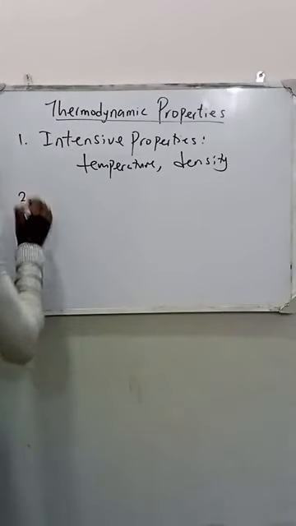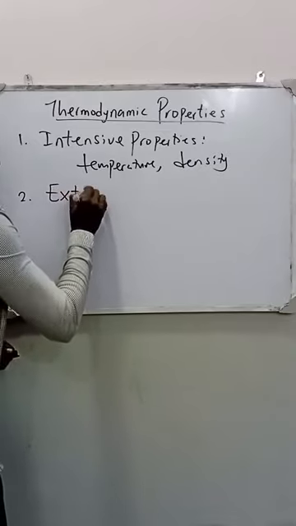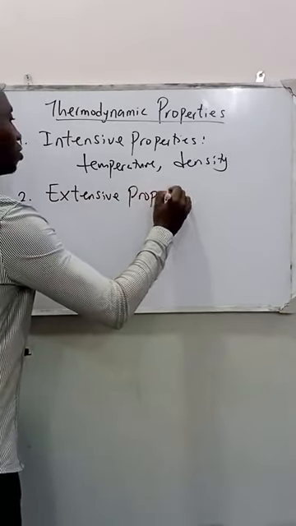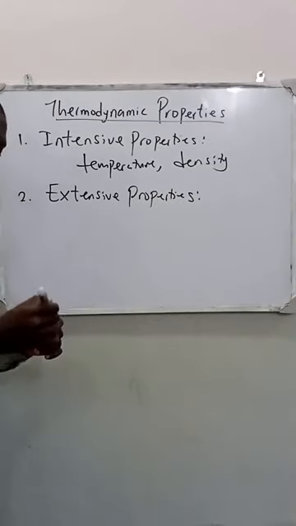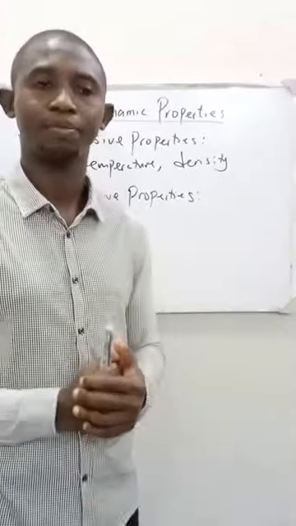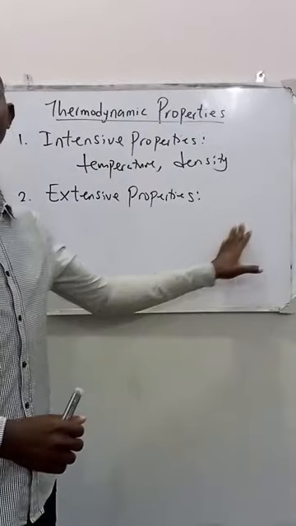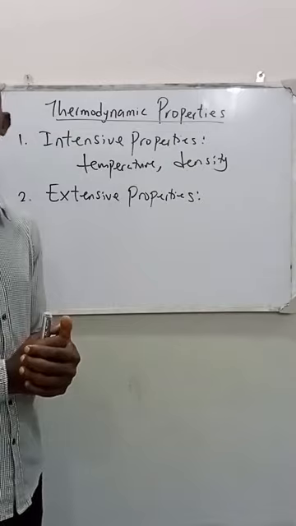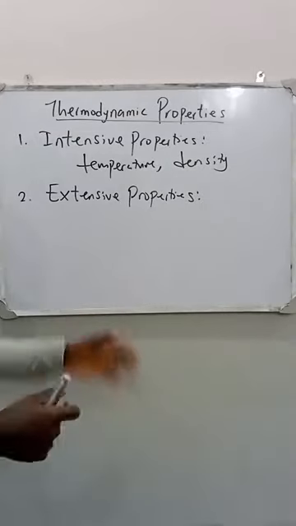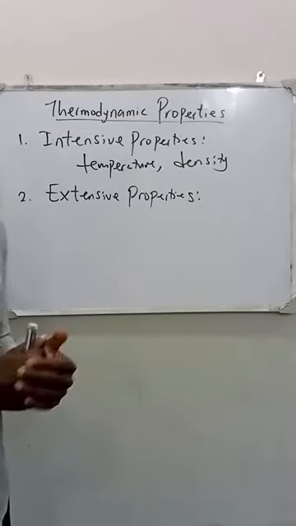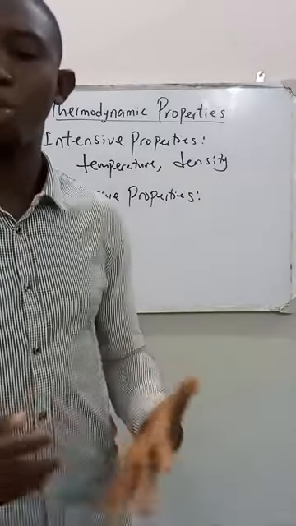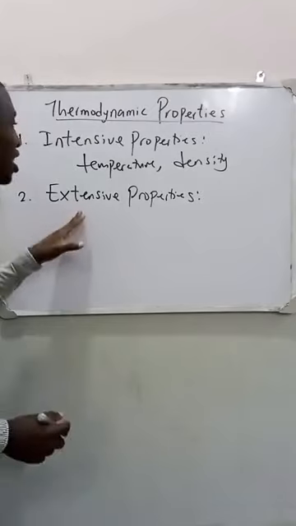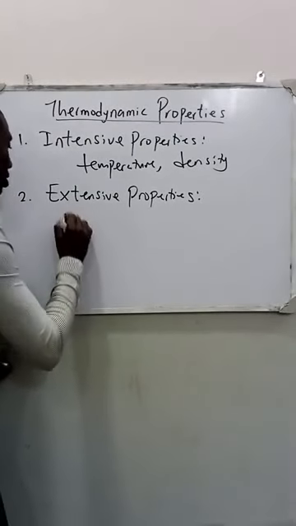Number two, we have the extensive property. What do we mean by extensive properties? Extensive properties are those physical properties whose value depends on the size of the system. Examples of extensive properties include mass,